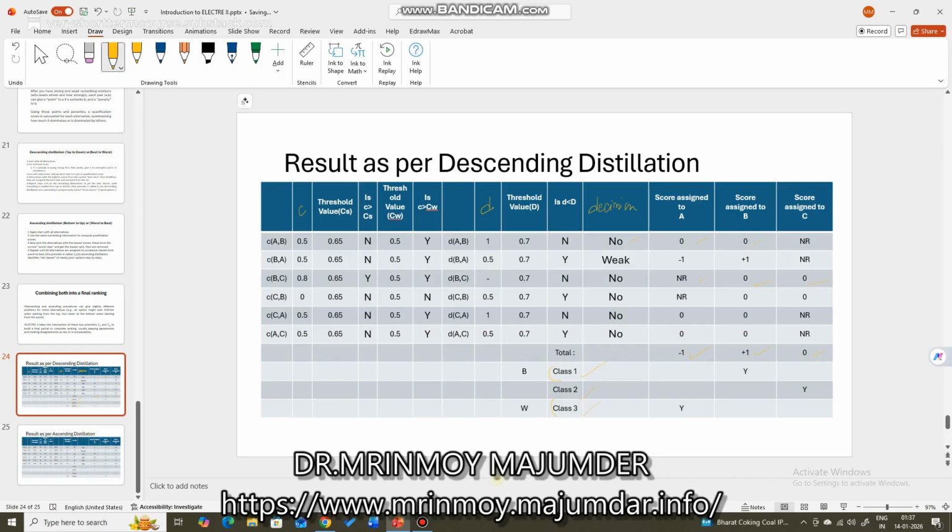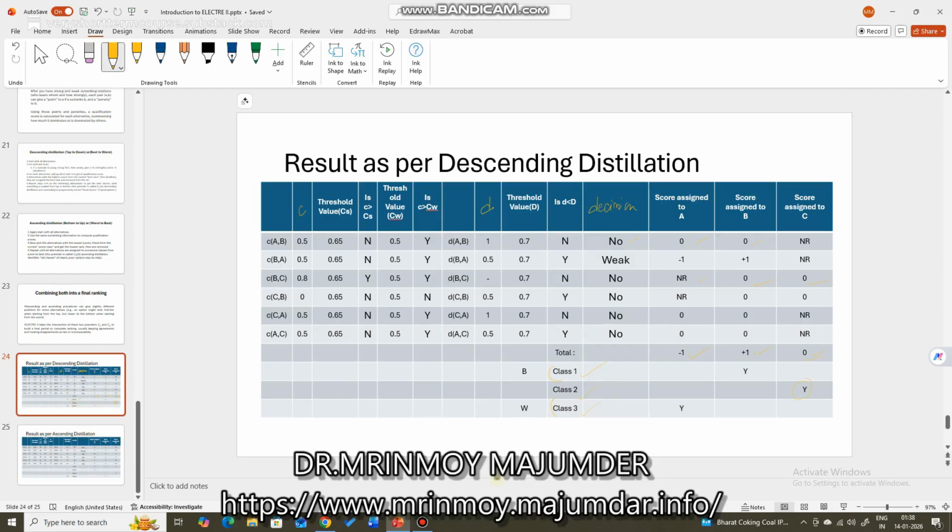C is not best, not worst. It is in between. So it was assigned class 2 because it has a score of 0. The total score will show you which class to assign. And A has a score of minus 1. Certainly it is negative, and it is the third best value, because within minus 1, plus 1, and 0, plus 1 is the best value, 0 is the second best value, and minus 1 is the last best value.